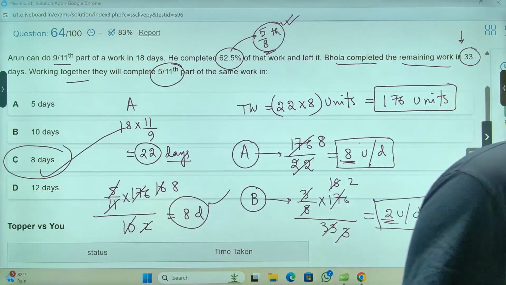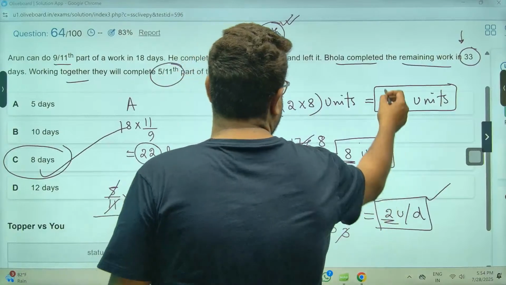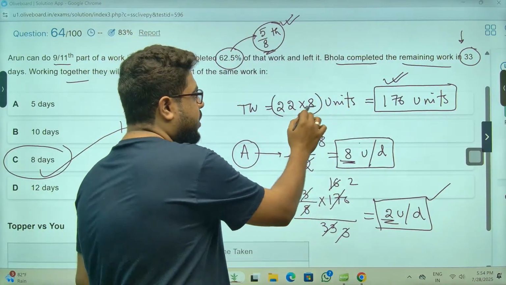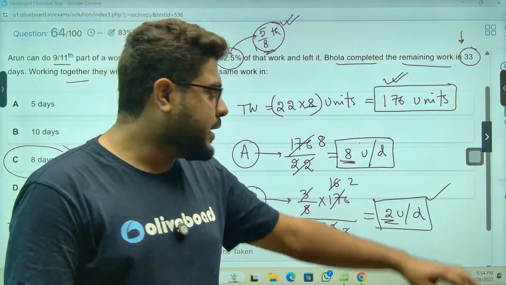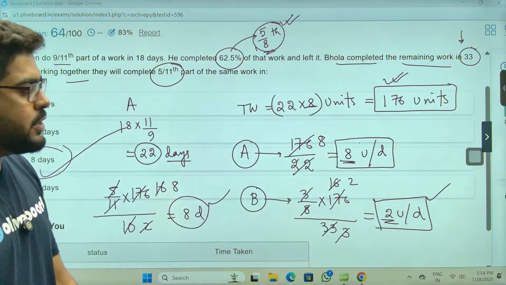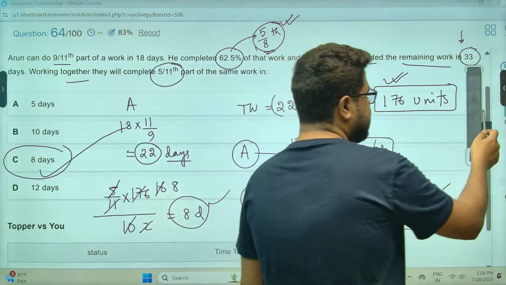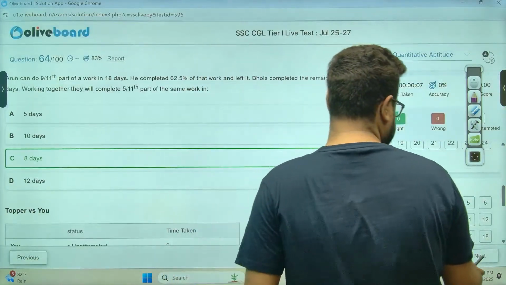Yes, Shashi, you had seen that. No, I was thinking about this one. Now again, why I have taken 8, because of this 8 thing, so that I get all my values in a good manner, no fractions should come. That is why I have taken it. Clear? So 8 days, option C is the answer.